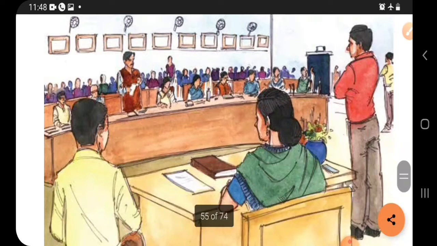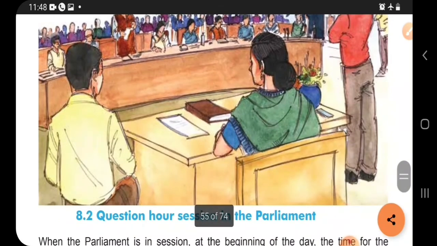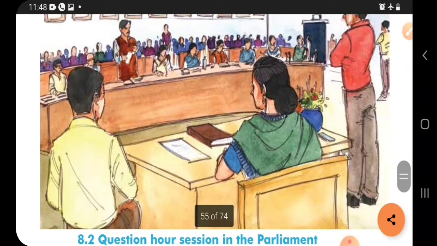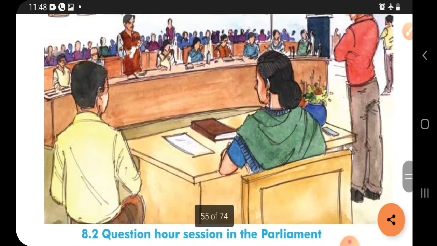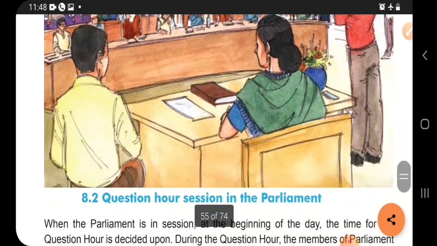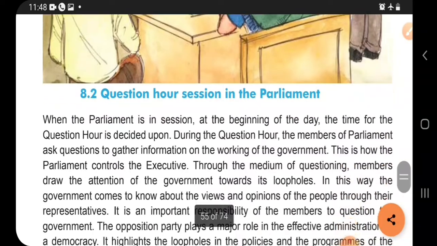See here there is some picture of how the discussion is going on. Okay, here we can see this question hour session in the parliament. First of all, here the main chairman is there as a lady. Okay, and here the parliament members are sitting in front of that lady, and they are speaking for the public welfare.